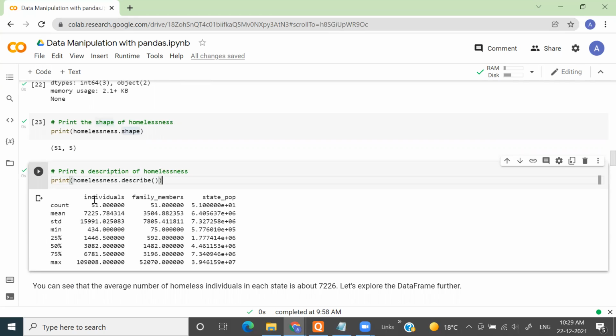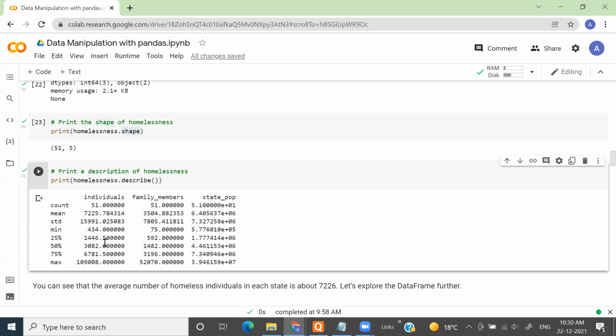So by just looking at this matrix, you can say that the average number of people who are homeless in the US in 2018, or I should say the average number of people in each state in the US in 2018, is this much.